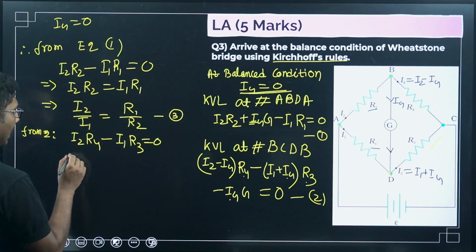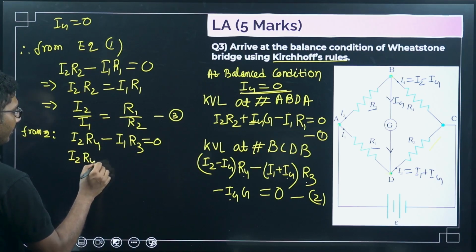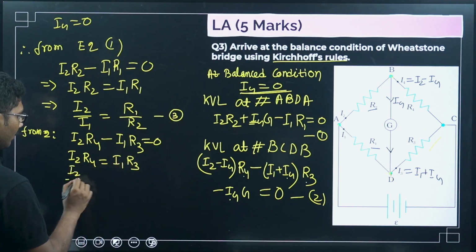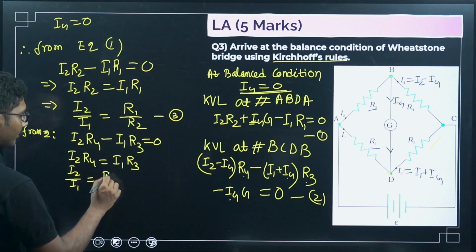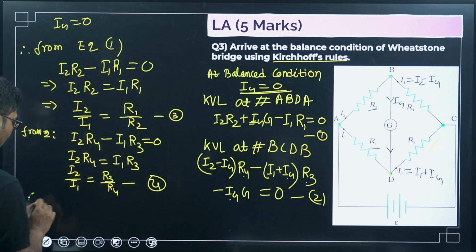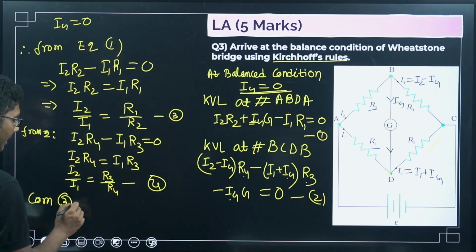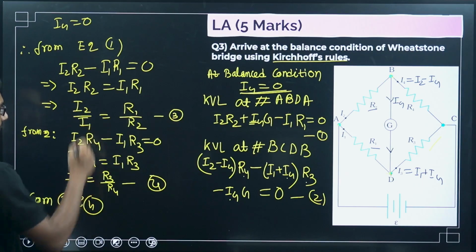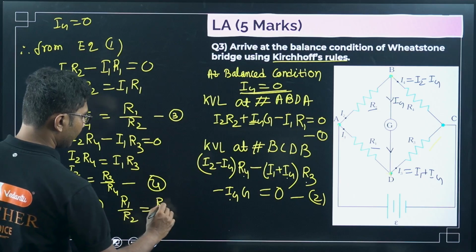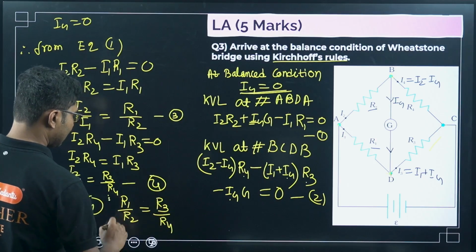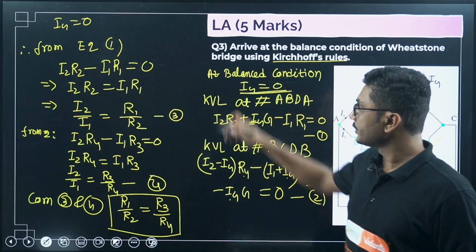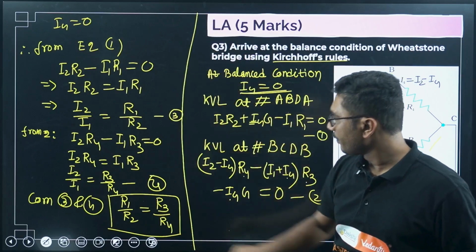So from here we get I2 R4 equals I1 R3, or I2 by I1 equals R3 by R4. This is equation 4. Comparing 3 and 4, I2 by I1 from both sides, we can write R1 by R2 equals R3 by R4. This is the required condition for a balanced Wheatstone bridge.